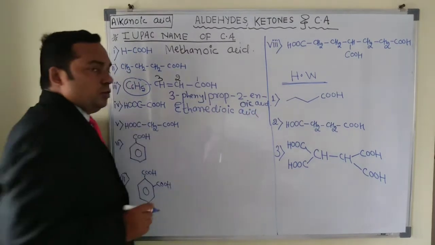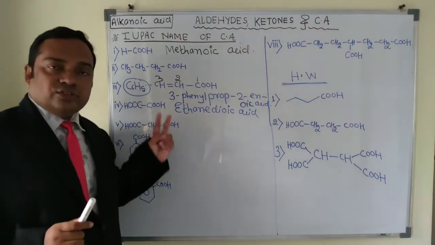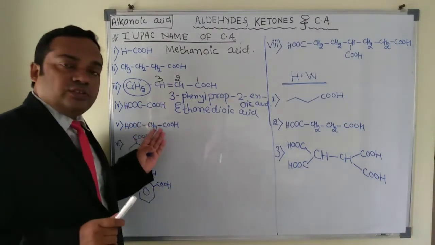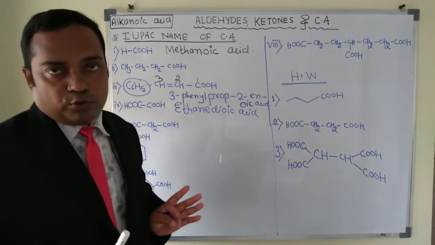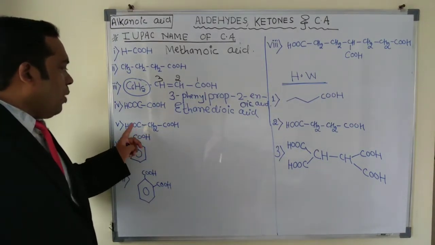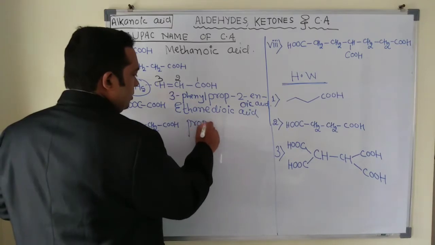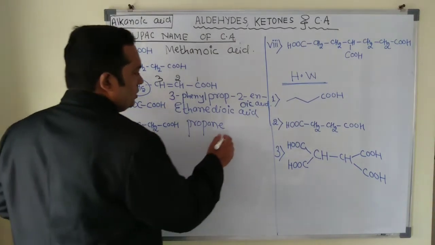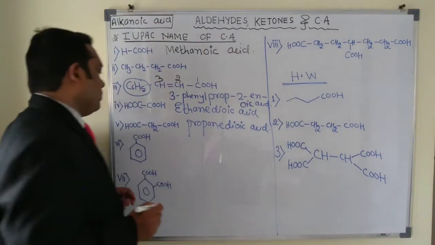Dioic acids. So students, please remember that. Please note my points. When we have two carboxylic acids, we do not need to drop the E. In the case of one carboxylic acid, we can drop it, but in the case of more than one, I mean two carboxylic acids, we cannot drop it. You have to remember this. For example, suppose in this compound we have two carboxylic acids. Total carbon we have is 1, 2, 3. Three carbon means propane. We will not drop the E here, and this will become propanedioic acid.